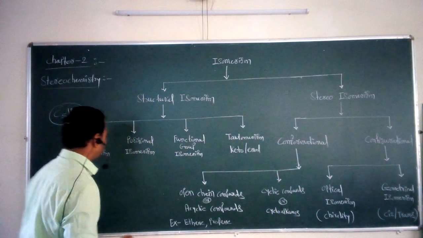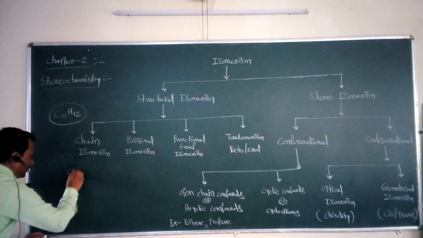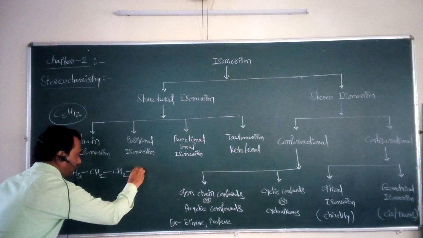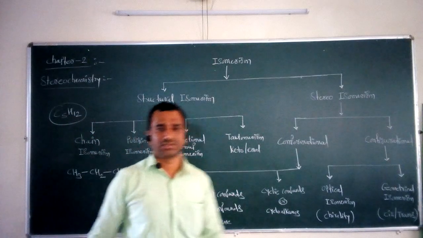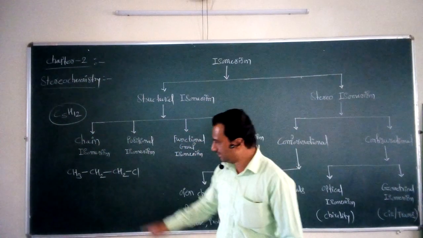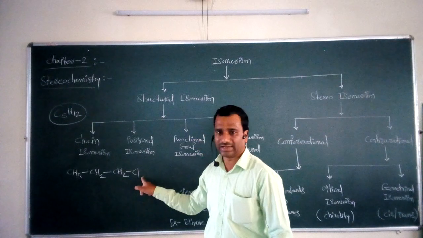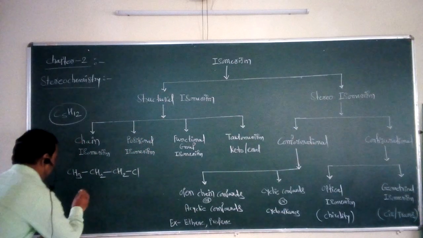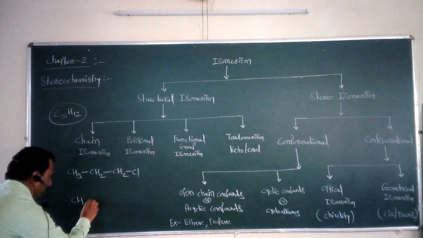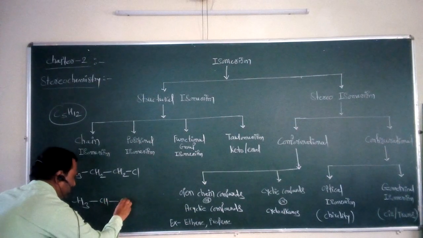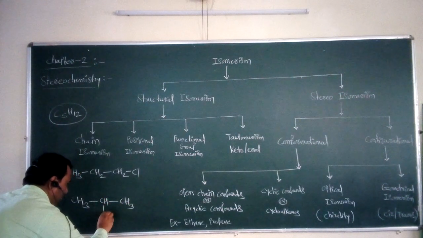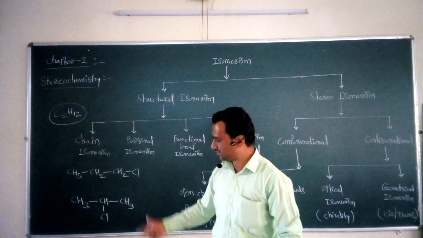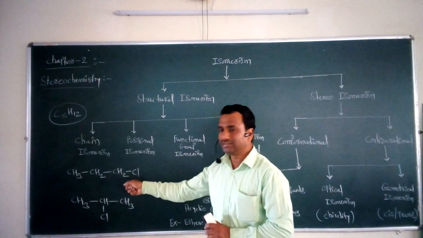So for example, let us take a simple example: CH3, CH2, single bond CH2, single bond Cl. This is a simple example of alkyl halides, called propyl chloride. Now if I take another example of an alkyl halide, CH3, single bond CH, single bond CH3, with Cl on the middle carbon. This second compound is called 2-chloropropane, and the first is called n-propyl chloride.